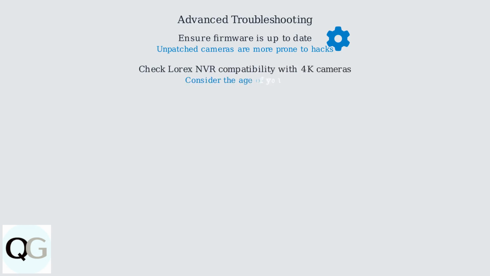For persistent issues, consider these advanced steps. First, ensure your camera's firmware is up to date, as unpatched cameras are more prone to hacks and connectivity issues. Next, consider the age of your Lorex NVR and compatibility with the 4K cameras. For unresolved problems, document your camera's MAC address and firmware version and contact Lorex support for further assistance.